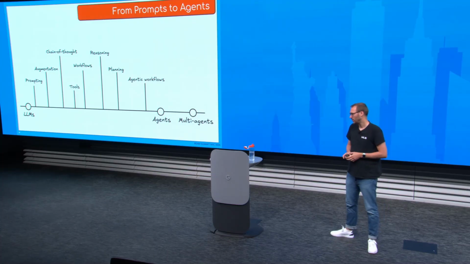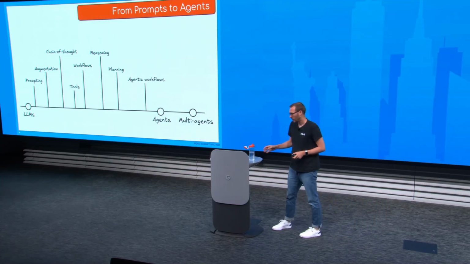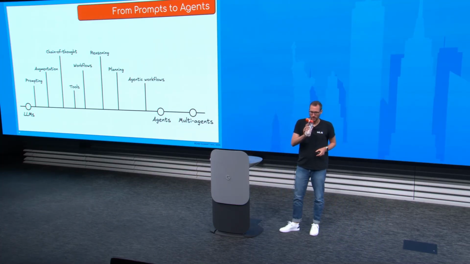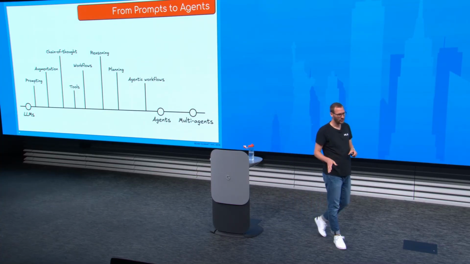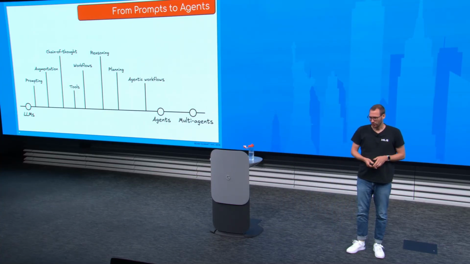And we have seen in a previous talk from Charles already how we can integrate this into Beam. Now, if I take all of these, I get to agents, and we will see this shortly. And if I take it even a step further, we get to multi-agents. So let's look very quickly, how does it usually work for agents?